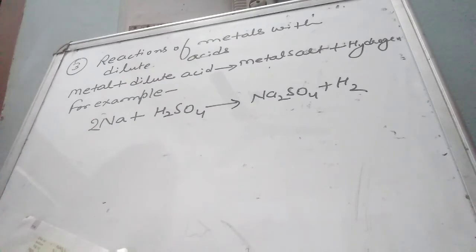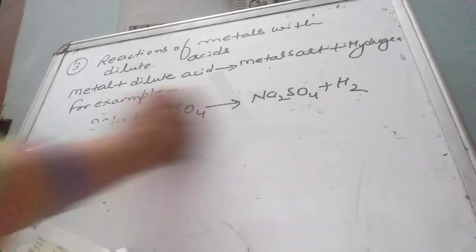Do you know why? Because when a metal reacts with nitric acid, hydrogen gas is not evolved. Nitric acid is a good oxidizing agent, and the hydrogen formed during the reaction is immediately oxidized and converted into water. Therefore, we can't obtain hydrogen gas when metal reacts with dilute nitric acid. But very dilute nitric acid reacts with magnesium and manganese metals to evolve hydrogen gas.